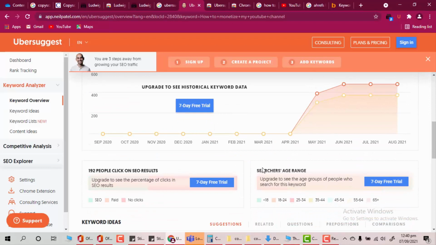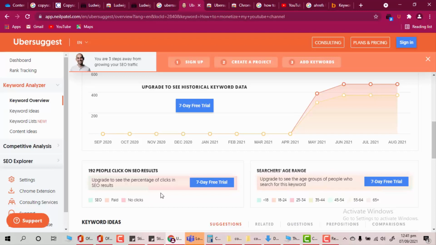For example, searchers' age range. In the start, this age range was free of cost. I was able to get the information free of cost, but now, as you can see, it is paid. So if you're targeting a specific audience, which is between, let's say, 18 to 30, and they want to create a YouTube channel, you can obviously make content regarding it.